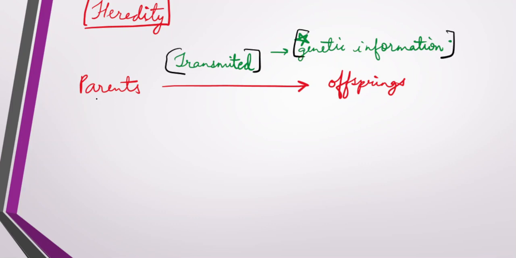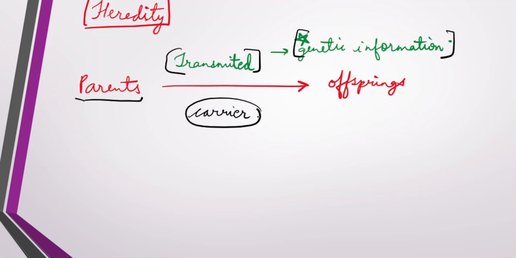He told that there is something which is acting as a carrier, and this carrier is present in the germ cell, you can say the gametic cell.